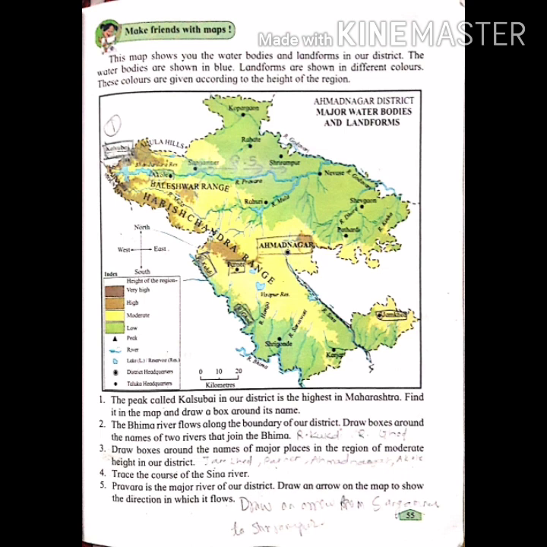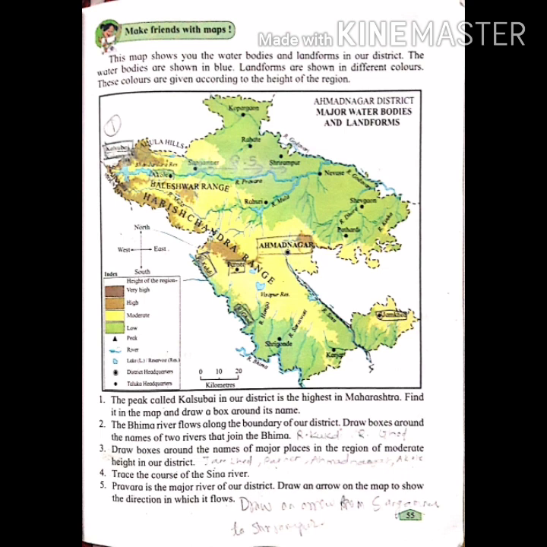These colors are given according to the height of the region. The map is about Ahmednagar district's major water bodies and landforms. Look at the index and answer the questions.